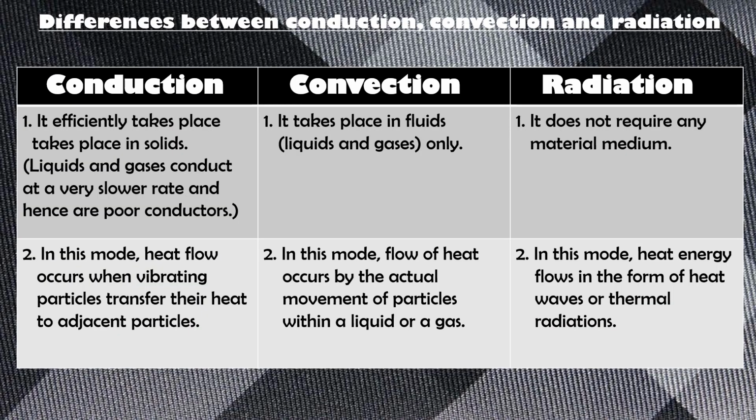Now let us study some differences between conduction, convection, and radiation. Conduction efficiently takes place in solids. It is important to note that liquids and gases also conduct, but at a very slow rate, and hence they are called poor conductors. On the other hand, convection takes place in fluids only, that is liquids and gases, whereas radiation does not require any material medium.